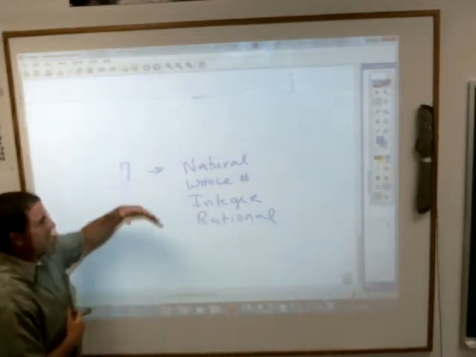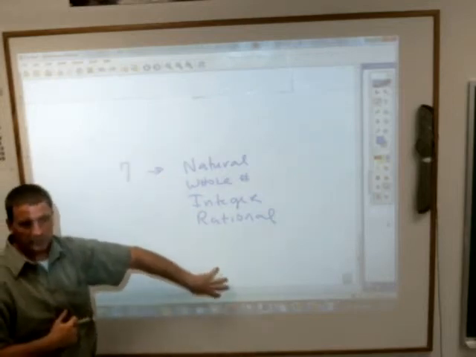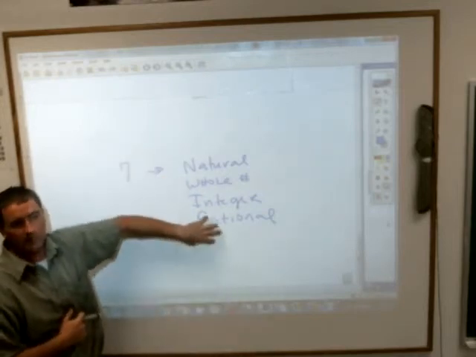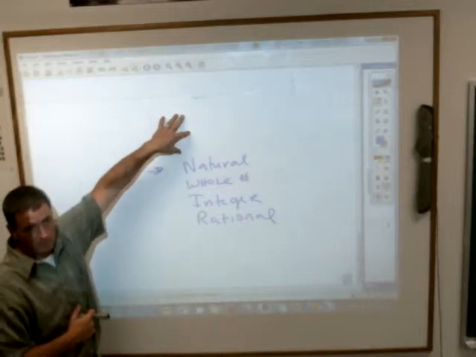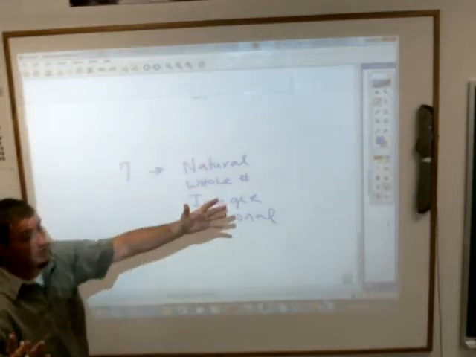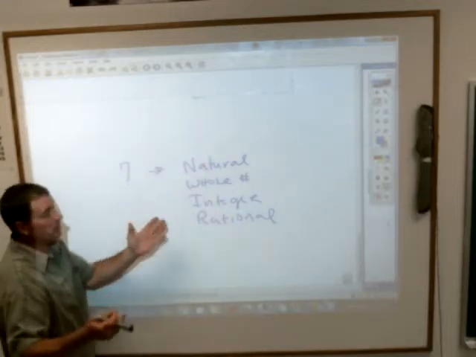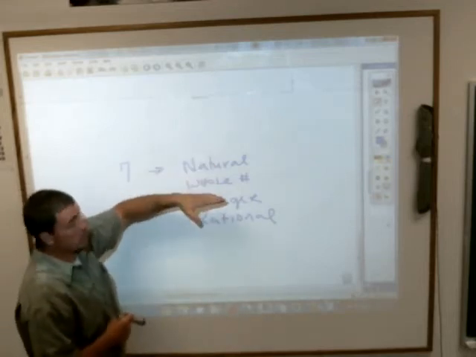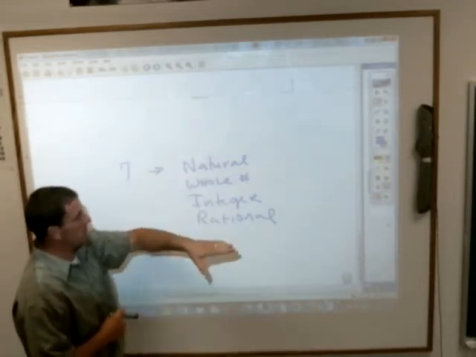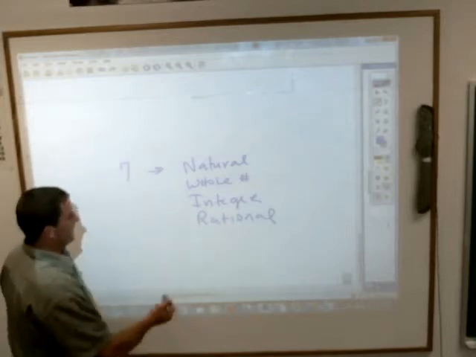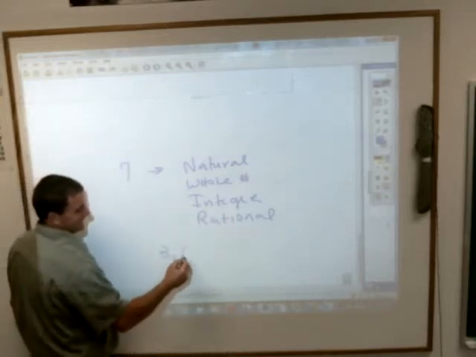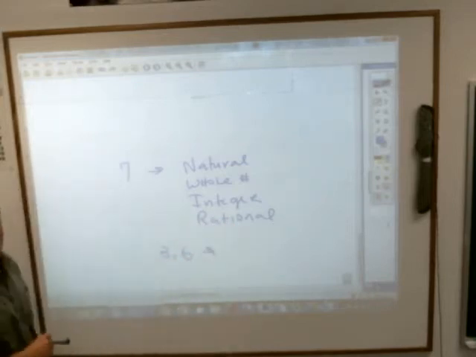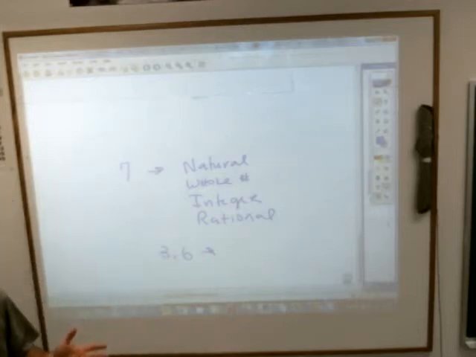Okay? We've got that little tree thing. If it's a member of something on the lower limb of the branch, it's a member of everything above it. So you have to list it. If they ask which subsets of the numbers this belongs to, if it's a natural number, it's always going to be a whole number, an integer, and a rational number. If I gave you 3.6 and I asked you what subsets of the real numbers that belongs to?